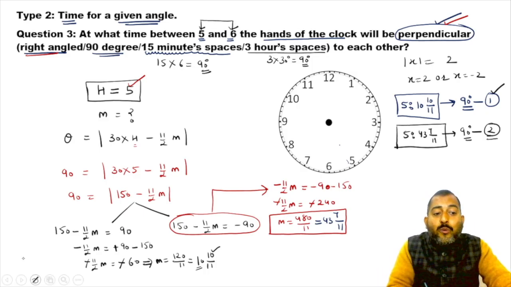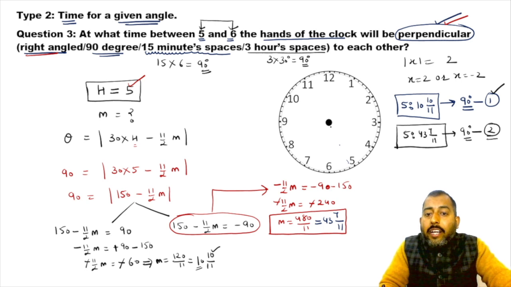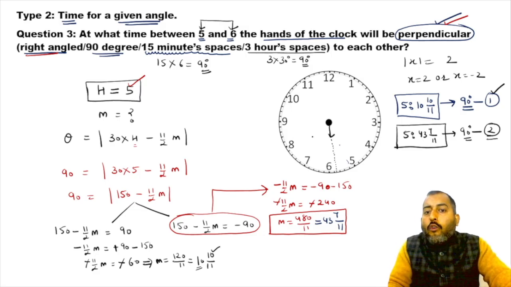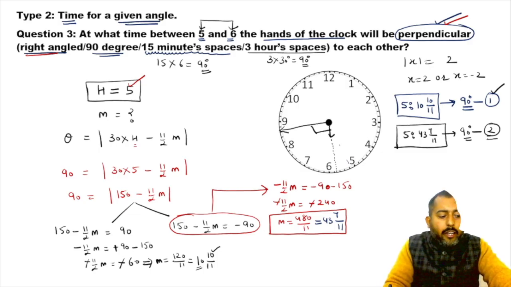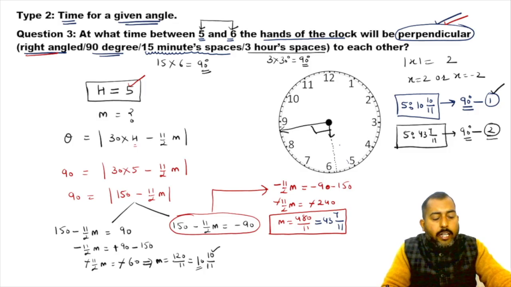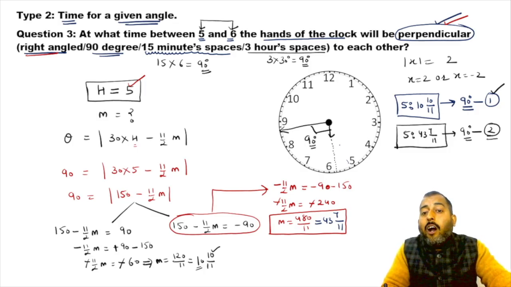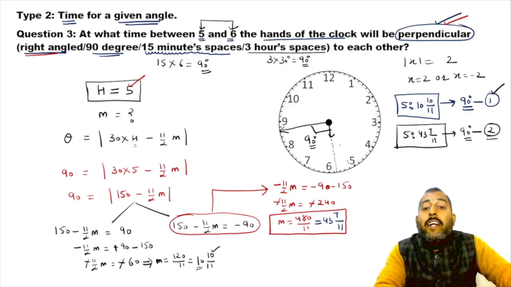Let me show you. At 5:43, the hour hand will be somewhere between 5 and 6, but more towards 6, and the minute hand will be at 41, 42, 43, like this. Now, if you use that D of the geometry box and check this angle, this angle will definitely be 90 degrees.